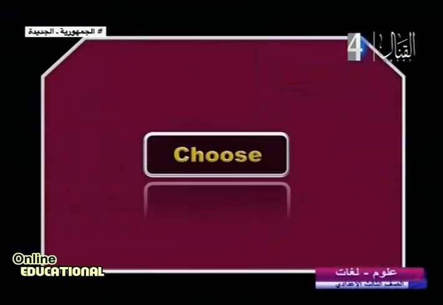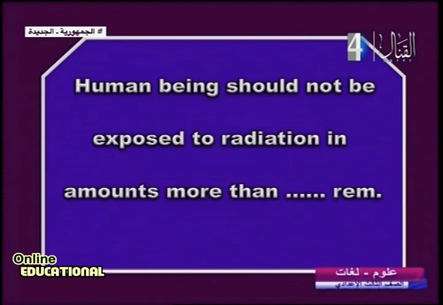Choose. This question is very important. Take care with the choose. You must read each part well. At the beginning, a human being should not be exposed to radiation in an amount more than blank rem: 5, 8, or 10. Sure, we know, don't expose more. Good, 5 rem. Why? To avoid any effect by radiation on the bones or spleen or your body.